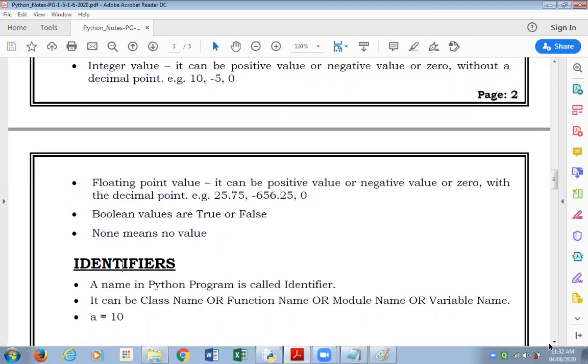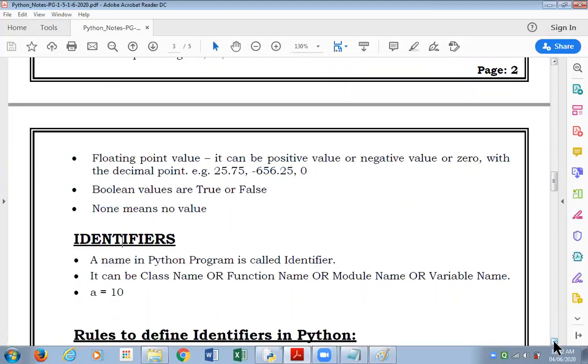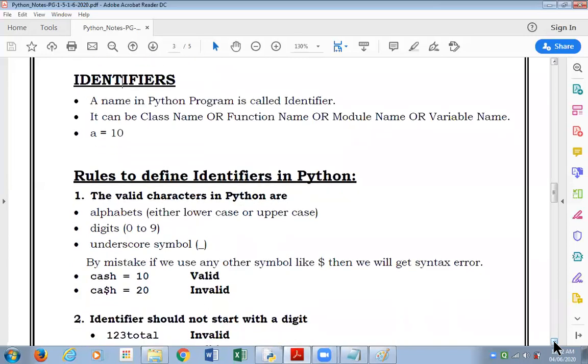Coming to identifiers, what we did in the beginning of our session, the notes on identifiers. It is a name in a Python program. A name in a Python program is called an identifier. It can be a class name, function name, module name, variable name, etc. And here's an example about a variable. We have created a and assigned the value 10 to it.